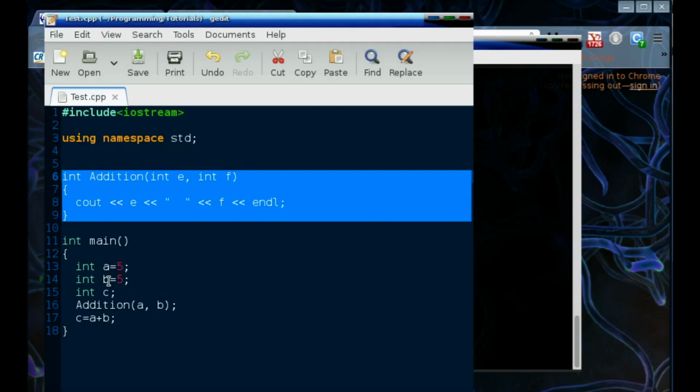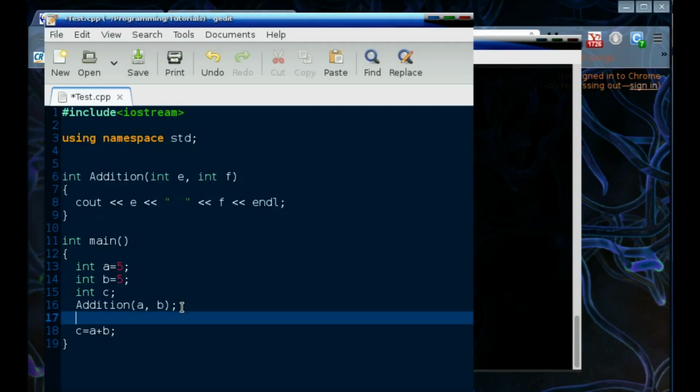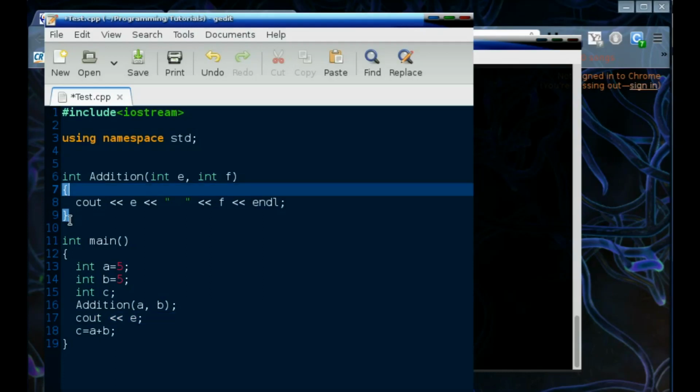If you try to call here, let's say cout e after this function, it's going to say that e is not declared in this scope. Okay, that's what scope means. Scope means where it is declared, it can only be used inside those curly braces. I think I already have one video about these scopes, but just a refresher. All right, this is not very hard to understand, but it still takes a lot of people quite some time to get hold of this scoping thing.